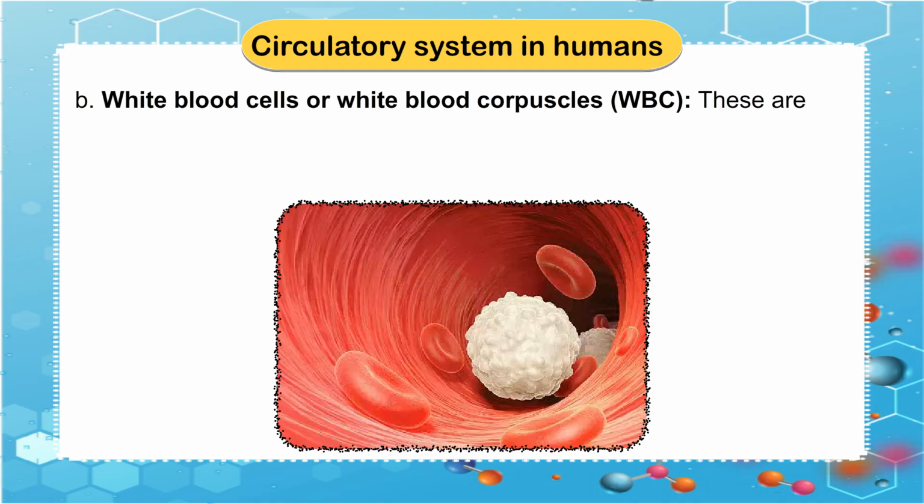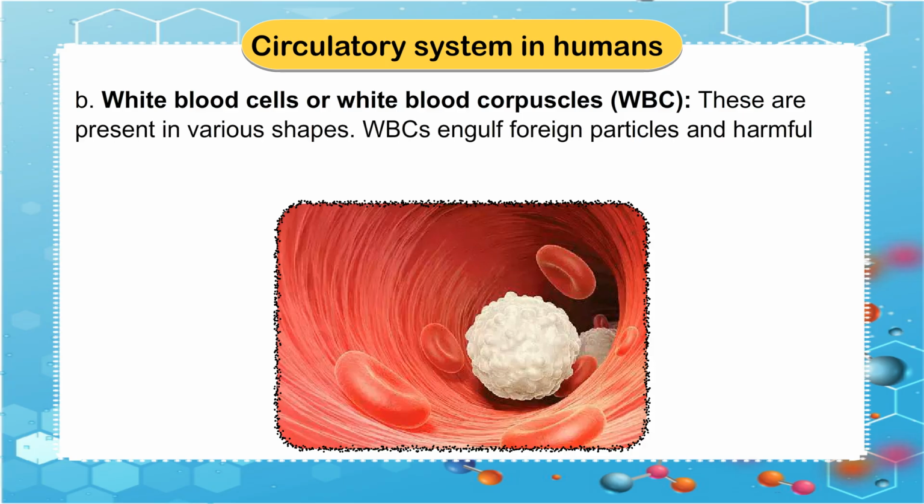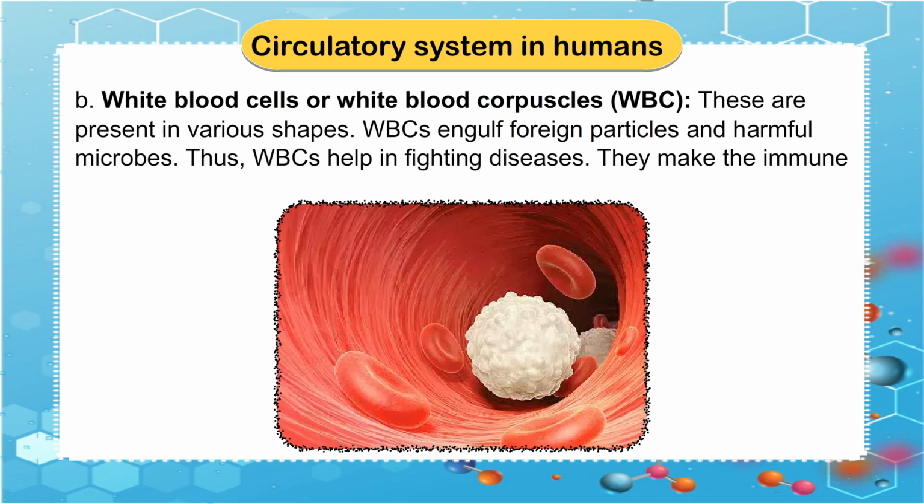B. White blood cells or white blood corpuscles, WBC. These are present in various shapes. WBCs engulf foreign particles and harmful microbes. Thus, WBCs help in fighting diseases. They make the immune system of the body.